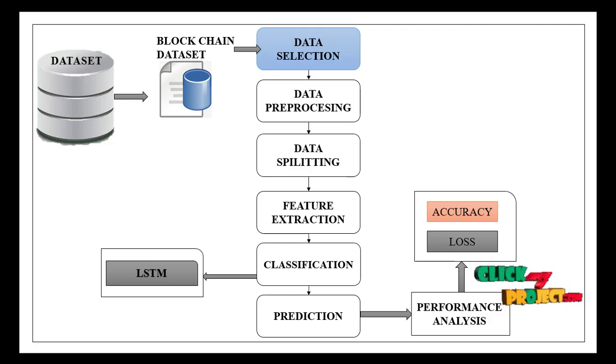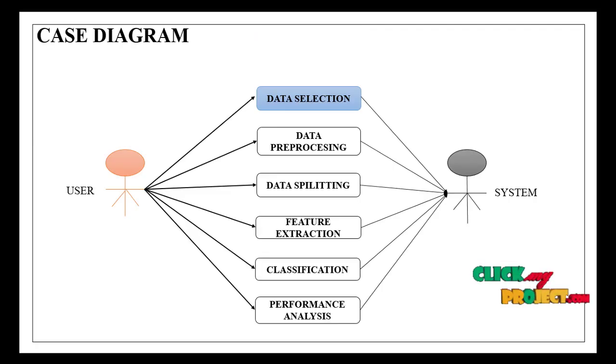This is the overall flow. From the data, we select particular data, pre-process it, split the data, and extract features. In classification, we apply the model and make the prediction. Finally, we calculate the accuracy and the loss. Use case diagram: from the user's point of view, first we select and pre-process, split and extract, then classification and performance analysis.